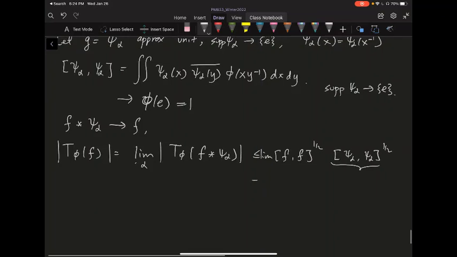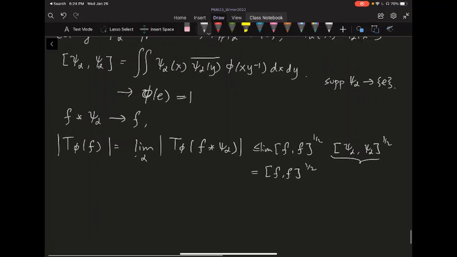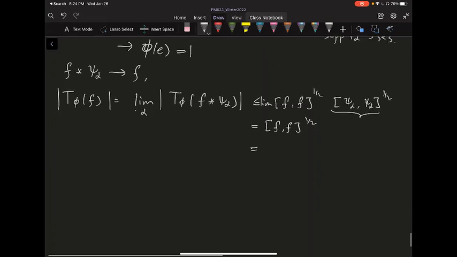So this whole thing is going to be bounded above by ⟨f, f⟩ to the half. Okay. So what is ⟨f, f⟩ to the half? Essentially, if you let h be f convolved with f involution, this is just T phi of h, the whole thing to the half, okay?